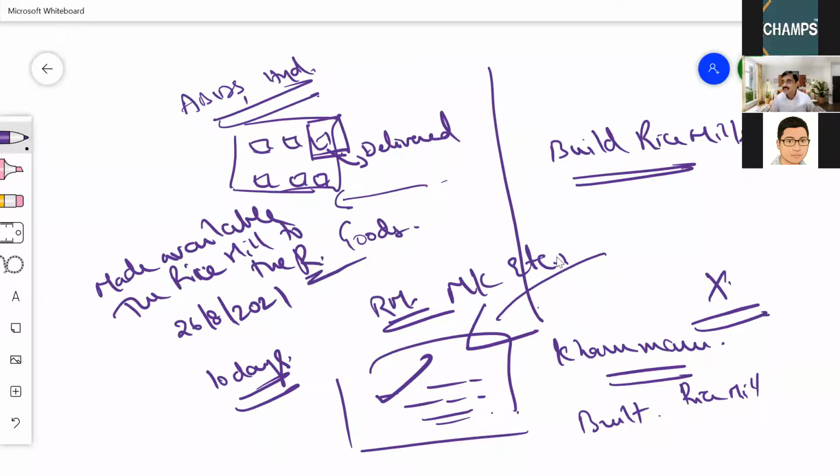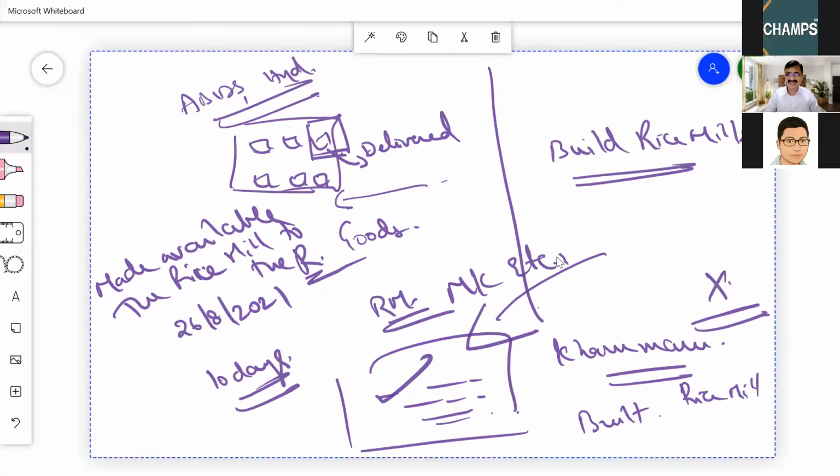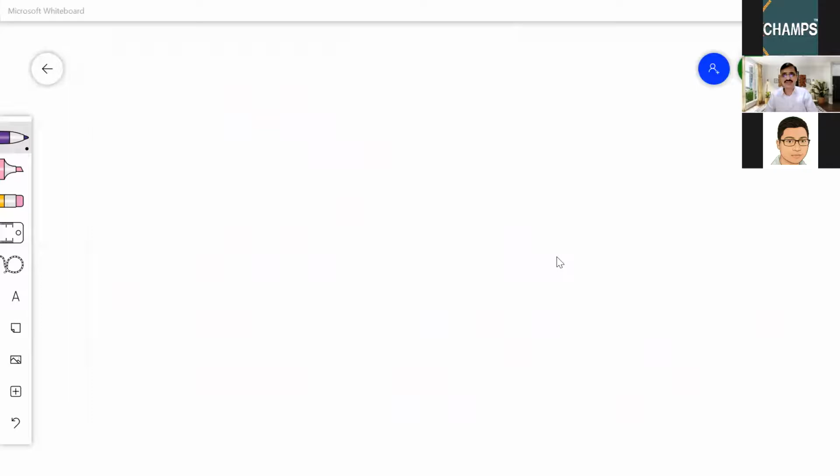Now here, the movement of goods is not involved. This fellow went there and set up the machinery. Now he has made it available. So at the time of making available or before that event, the invoice is to be issued. That you should understand.